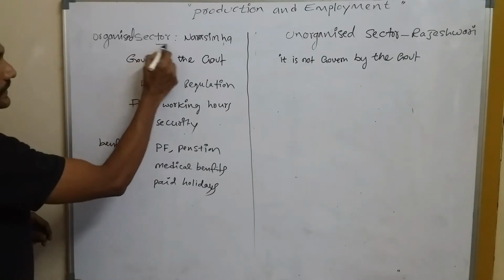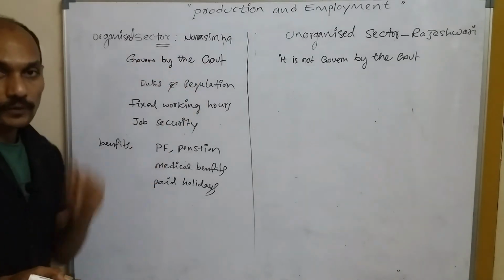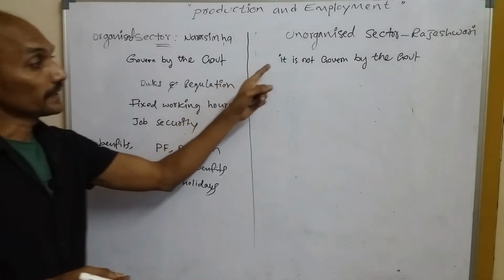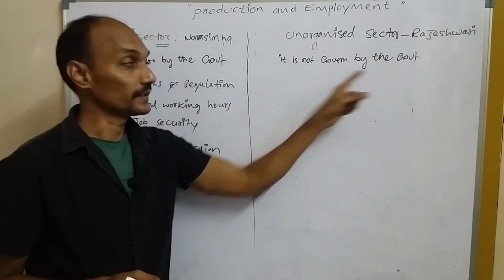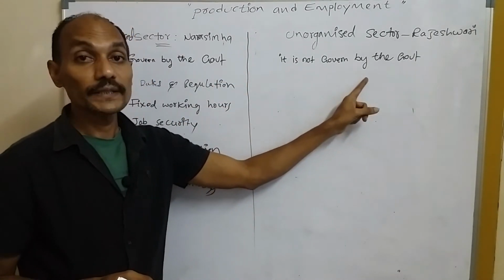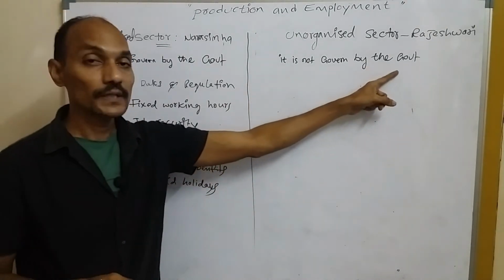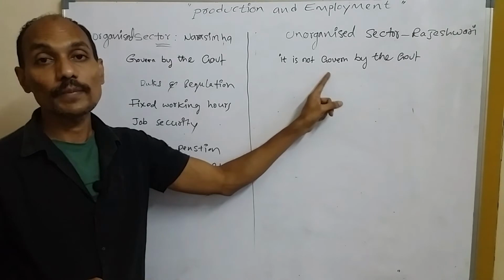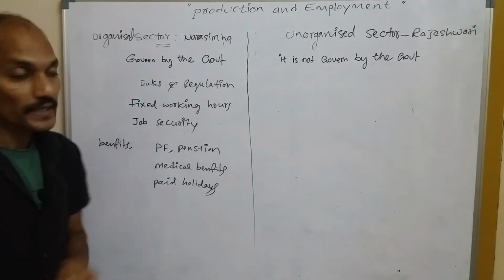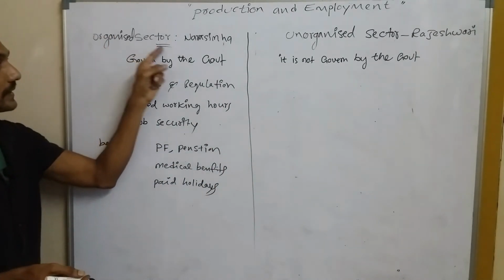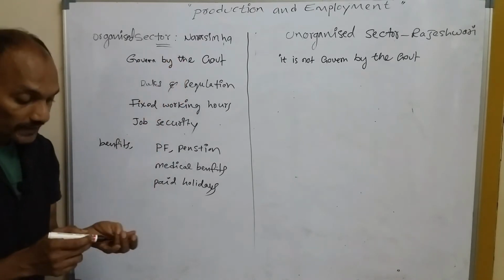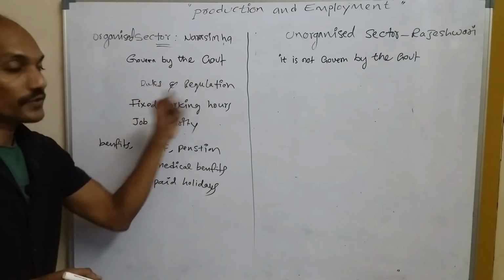The organized sector is governed by the government, but the unorganized sector is not governed by the government. It is controlled by the private owners. It's not governed by the government, and it is controlled by private owners. The organized sector is governed by the government. So here there is a set of rules and regulations.